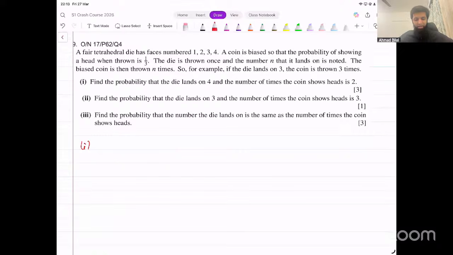Okay. A fair tetrahedral die has faces. Tetrahedral, that's four-sided. You must have seen that. Four-sided, it's like a pyramid, right? It has faces numbered 1, 2, 3, 4. A coin is biased so that the probability of showing a head when thrown is 1 over 3. The die is thrown once and the number n that it lands on is noted. The biased coin is then thrown n times. So for example, if the die lands on 3, the coin is thrown 3 times.